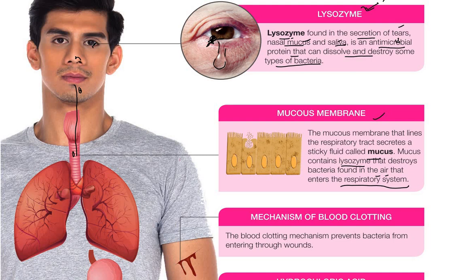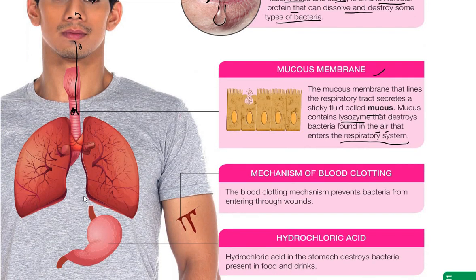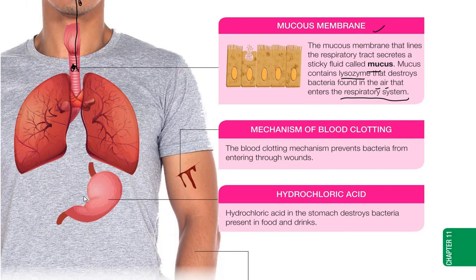Maybe this one in the eyes, right? So this one is inside the trachea here. So it contains lysozyme. So lysozyme also will destroy bacteria found in the air that enters the respiratory system. So now this bacteria is able to enter, but before it can enter deeper in our body, it will be destroyed here in the mucous membrane in the respiratory tract, especially in the trachea. Okay, that's the second one, the first line.